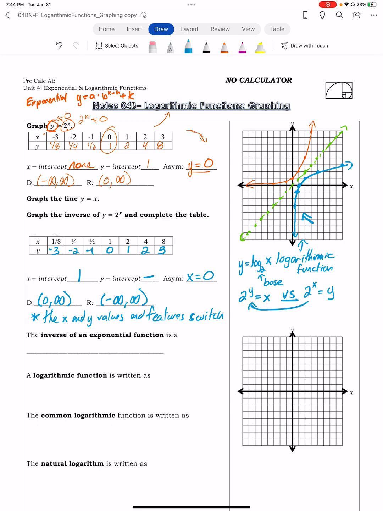Okay, this is the inverse, and this is just a special way that we write the inverse. It's called a logarithm. It's log base 2. When we write it this way, this is in function form. But these two things, this here and this here, actually mean the exact same thing. So the inverse of an exponential, spoiler, is called logarithmic.